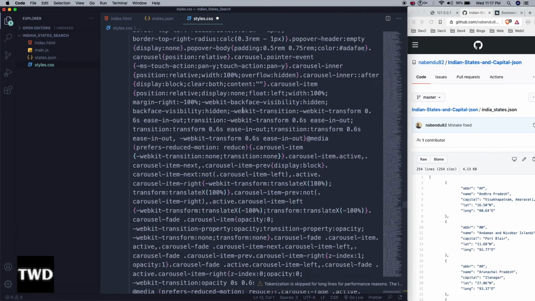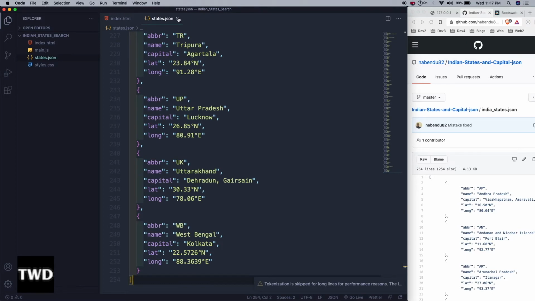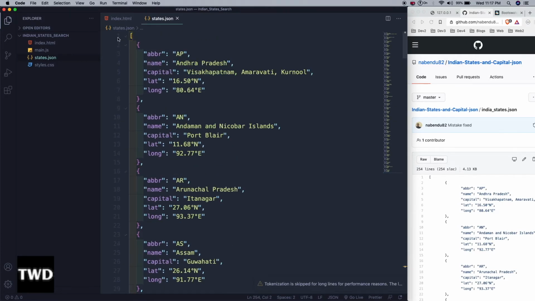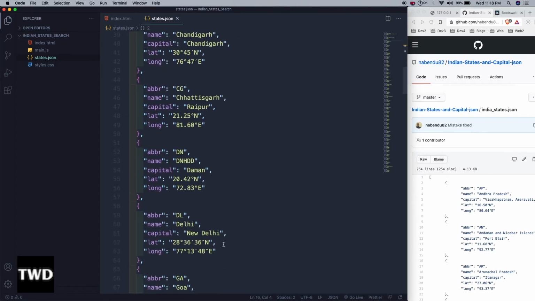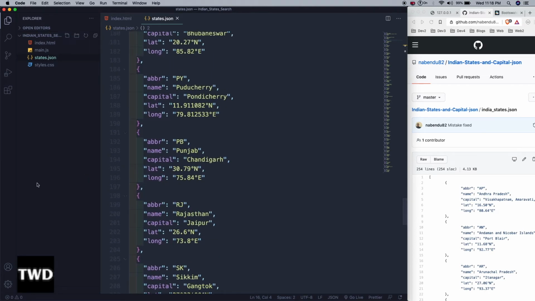All this is a minified version, so I have saved it. Let me close it. We don't need it anymore. But we should know what that is. This is an array, and it has objects containing all Indian states' name, abbreviation, their capitals, latitude and longitude. The abbreviation is the short form of the state, and the vehicle number also. In India, every state has a different vehicle number. All the data are accurate as of today because some things keep on changing. So this is the latest data.